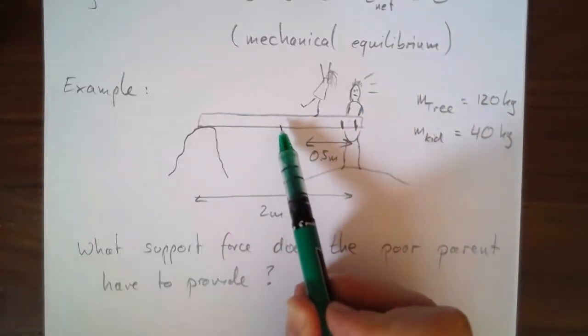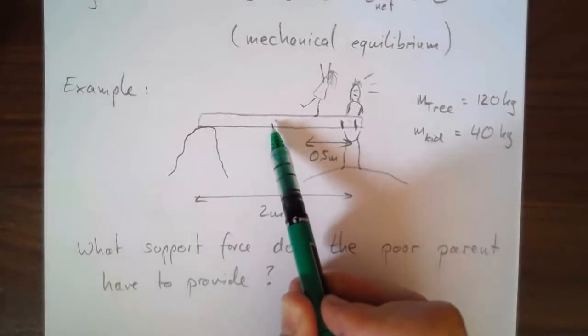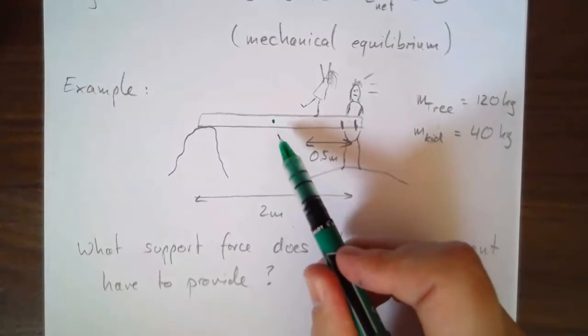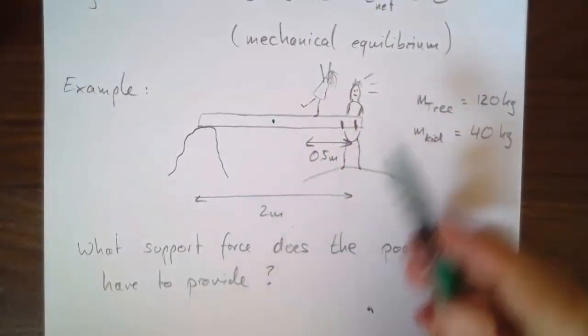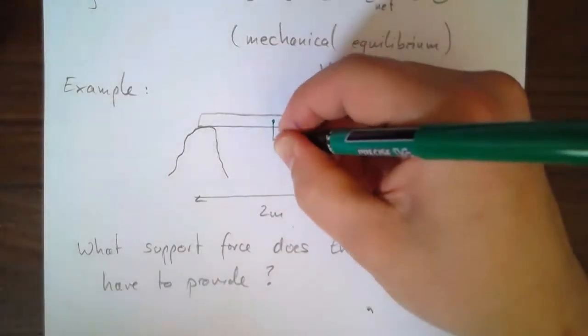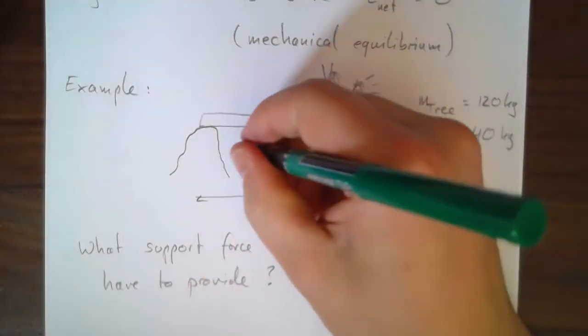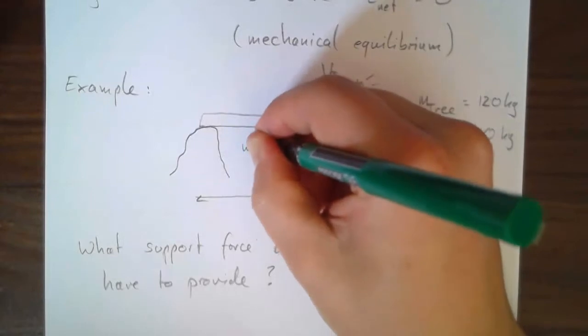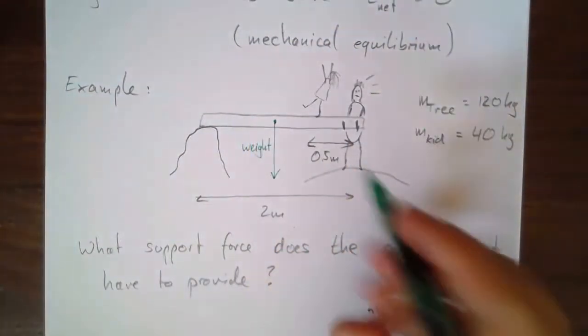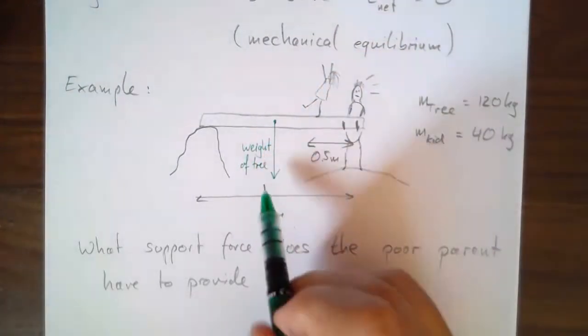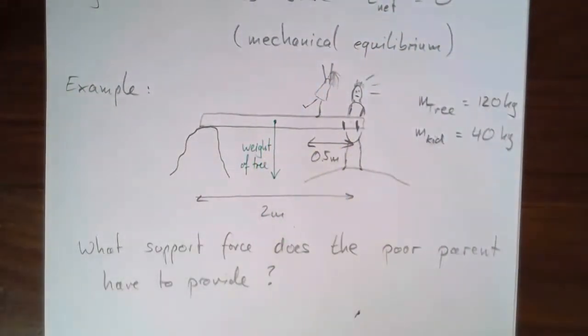We can always pretend that all the mass is at the center, the so-called center of mass. I want to prove that to you right after this example. But right now we're just going to go with it. The weight of this log is acting in the middle. So the weight of the tree is acting right here.